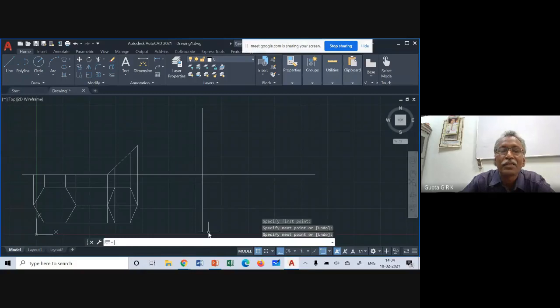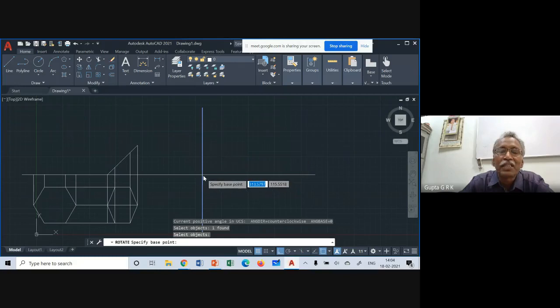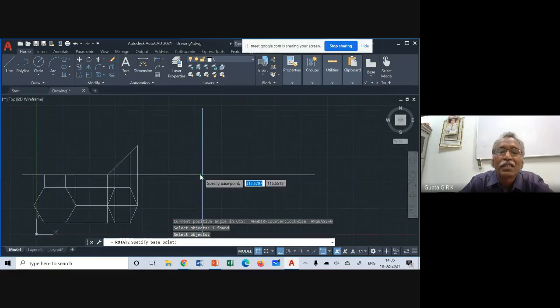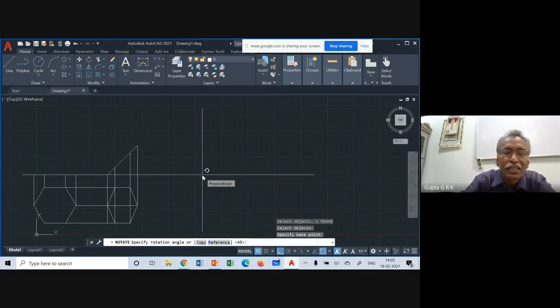How to rotate? Take the rotate command, and this is the object to be selected. Select, enter. Select any base point, either this intersecting point. Specify base point. Okay, I will select this intersecting point. And what is the angle? 60 degrees. 60. Enter. So it came like this. Okay, so this is the XY line.